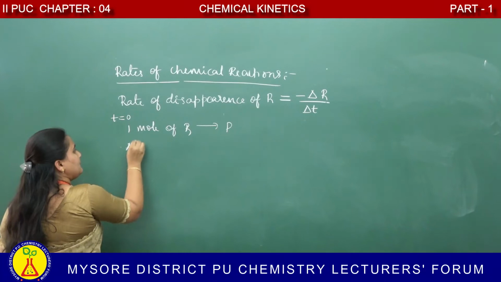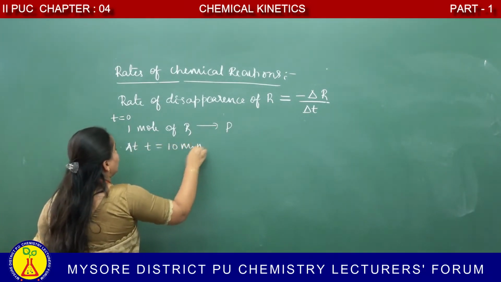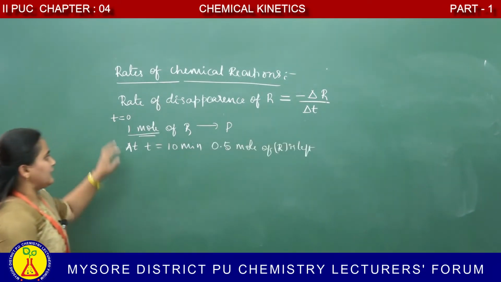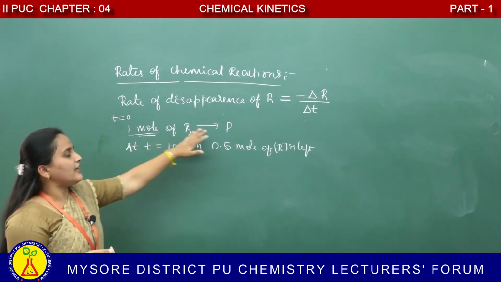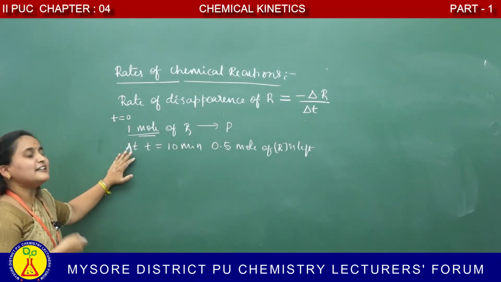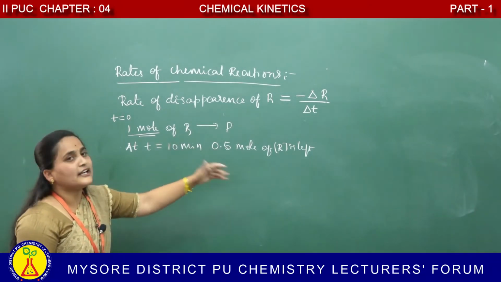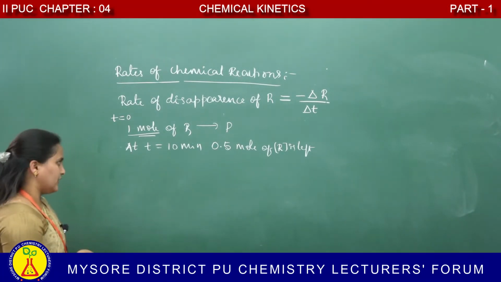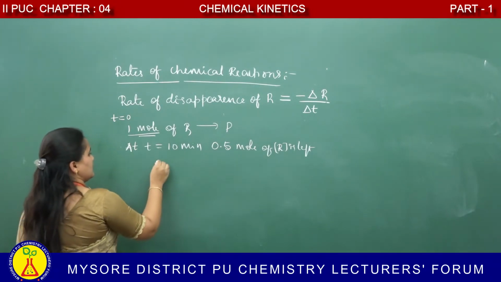At time t equal to 10 minutes, only 0.5 moles of reactant will be left. The remaining reactant will be converted into product.